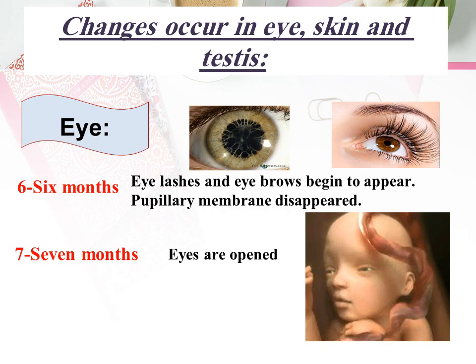The eye, at about 6 months, eyelashes and the eyebrow begin to appear, and the pupillary membrane disappears. What is meant by pupillary membrane is a membrane covering the pupil and giving blood supply to the lens. At 7 months, the eye is opened.